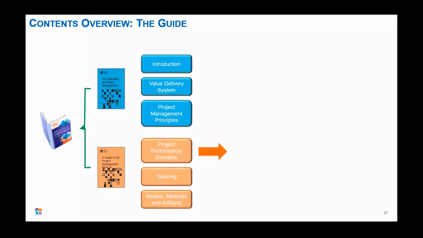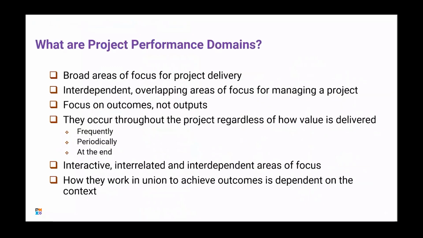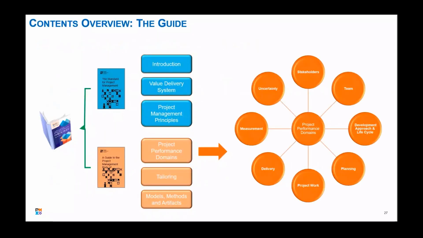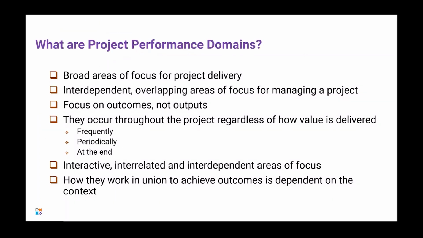As far as the PMBOK, or the guide itself, as they call it, this is made up of what are called performance domains. Now, you'll see some of these look kind of familiar, maybe close to some of the knowledge areas, but the performance domains themselves are really those focus areas that we need to look at in order to deliver this project.